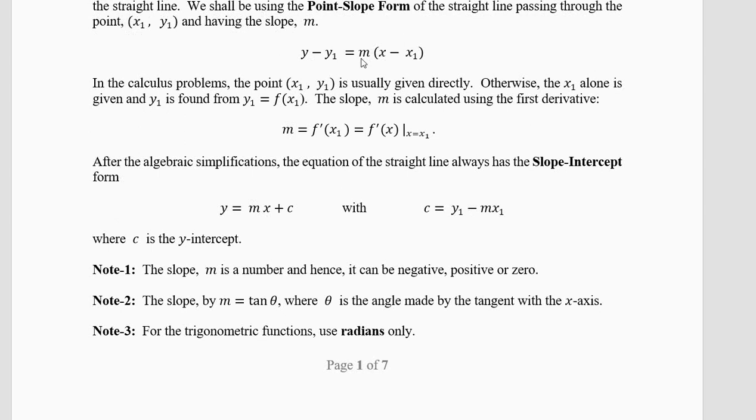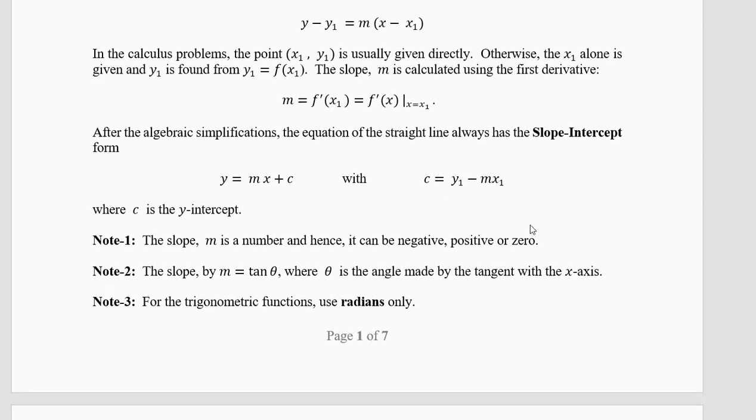m is a number which is the slope. Slope can be negative, positive, or 0. And x1, y1 is a point, so they are also numbers. Only y and x are not numbers in this equation. So the equation of the straight line is y minus y1 equal to m into x minus x1, where the slope m is equal to the derivative defined at the point x equal to x1, and m is a number. After you do some algebra on this equation, it can also look like y equal to mx plus c, where c is a number equal to y1 minus m x1. When you do the number questions, you will see this.